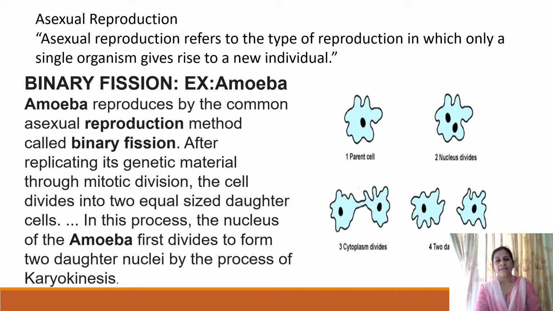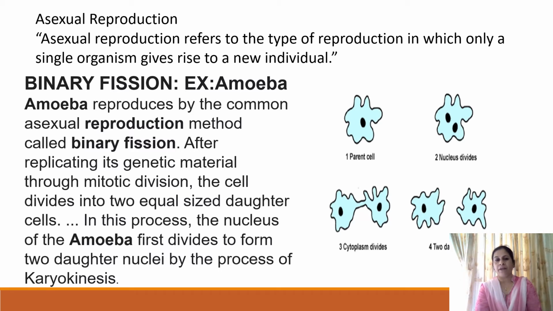The characteristic feature of asexual reproduction is that it involves only a single parent. So a single parent participates in the process of reproduction. That is why, during asexual reproduction, the daughter cells or offspring which are produced will be genetically similar to the parent cell.